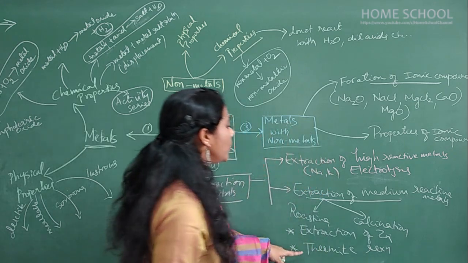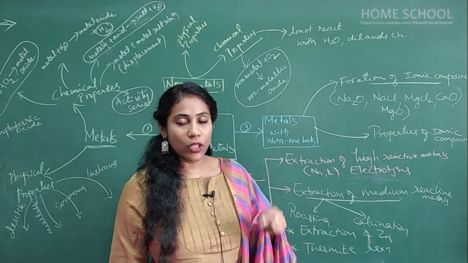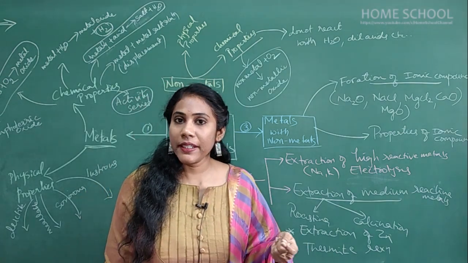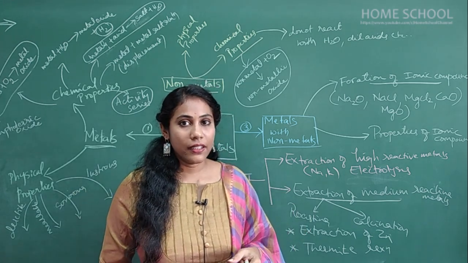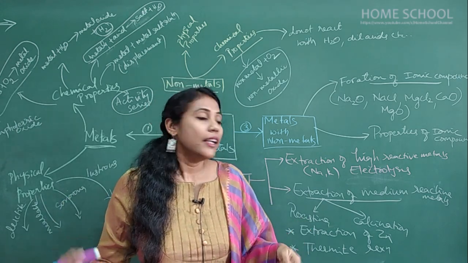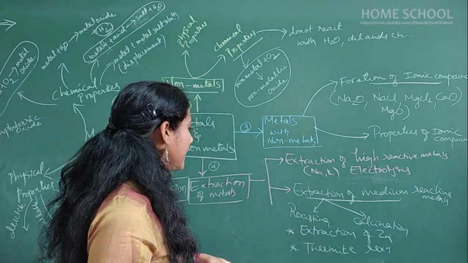You must know how to write the chemical equation for the thermite reaction and what its use is. Can you tell me what is the use of the thermite reaction? It is used to join the railway tracks. Yes or no? Or if you want to join two cracked iron parts, we can use the thermite reaction, right? So all that is important here.